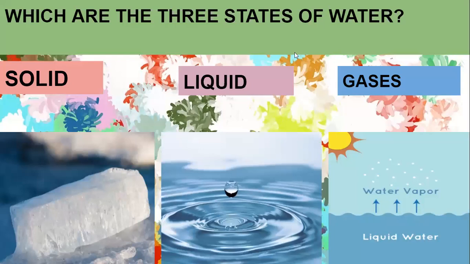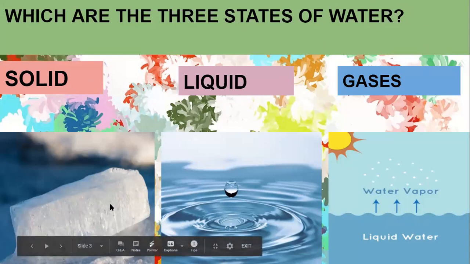Now, listen to my question. Which are the three states of substances? The three states of substances are solid, liquid, and gases. Similarly, there are three states of water also because water is a substance. So, which are the three states of water?